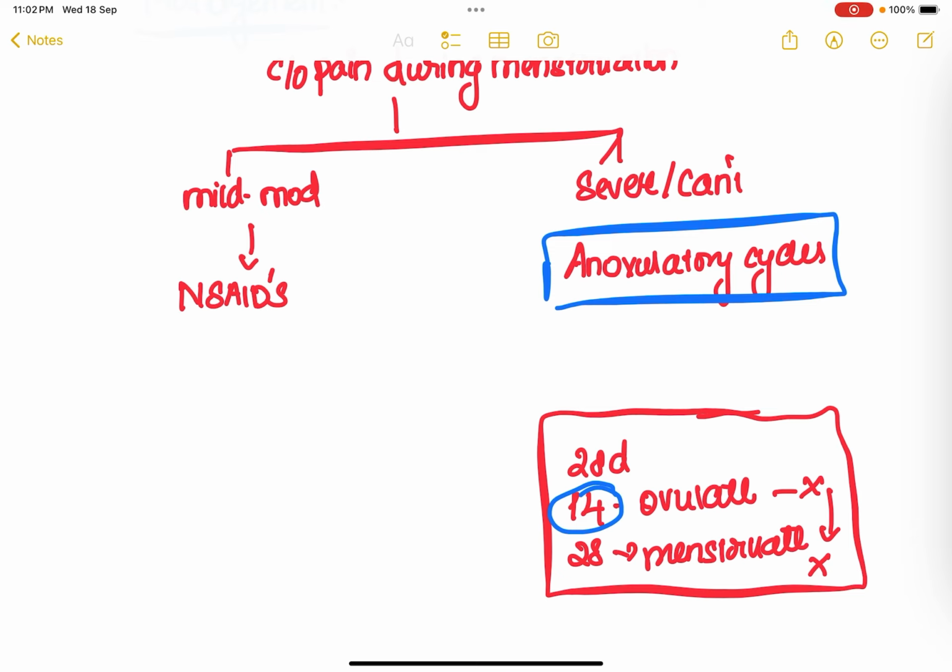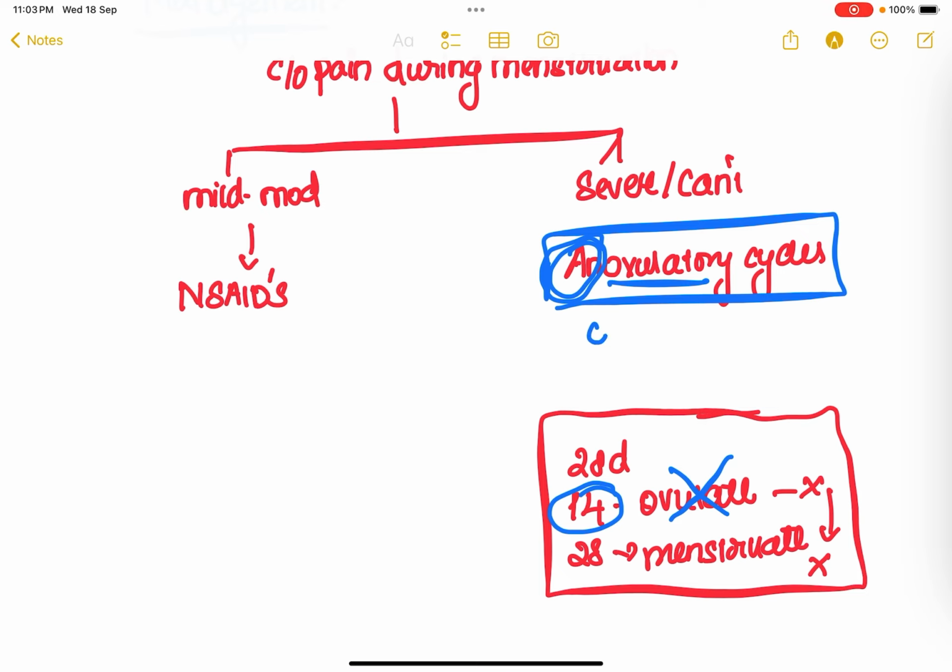So I have to stop all these phenomena by doing what? By stopping the ovulation which occurs on day 14 of the cycle. In order to make the cycles anovulatory, in order to stop the ovulation, I have to give some contraception. With the help of contraception, the patient will not experience menstruation. The cycle will actually get skipped.